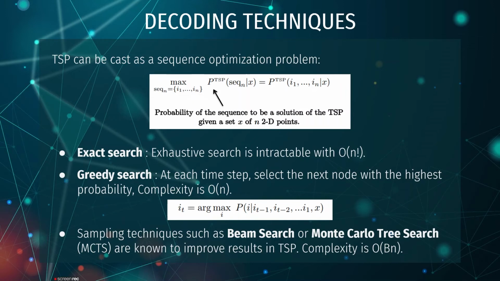Better sampling techniques such as beam search or Monte Carlo tree search are known to improve results over this greedy search in TSP. Their complexity is O of B^n. Here, B is the number of beams in case of beam search, or the explored paths in case of Monte Carlo tree search. Beam search is a heuristic search algorithm that examines a graph by extending the most promising node in a limited set. Beam search constructs its search tree using breadth first search.